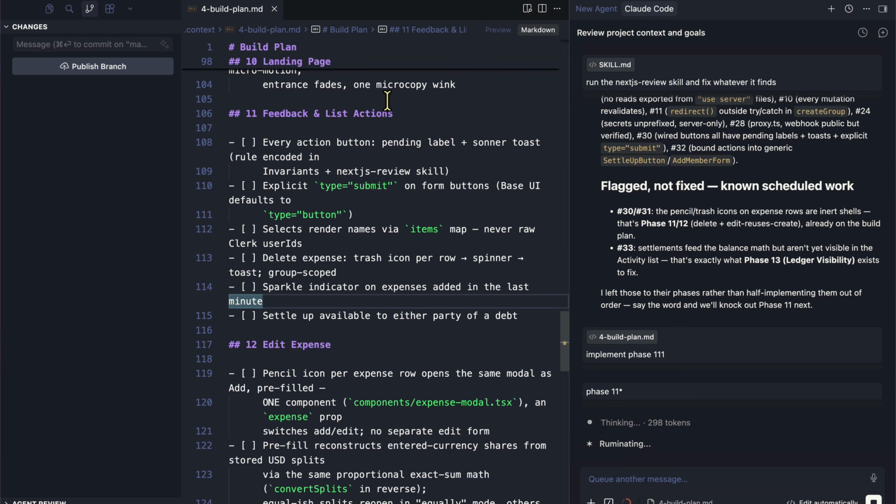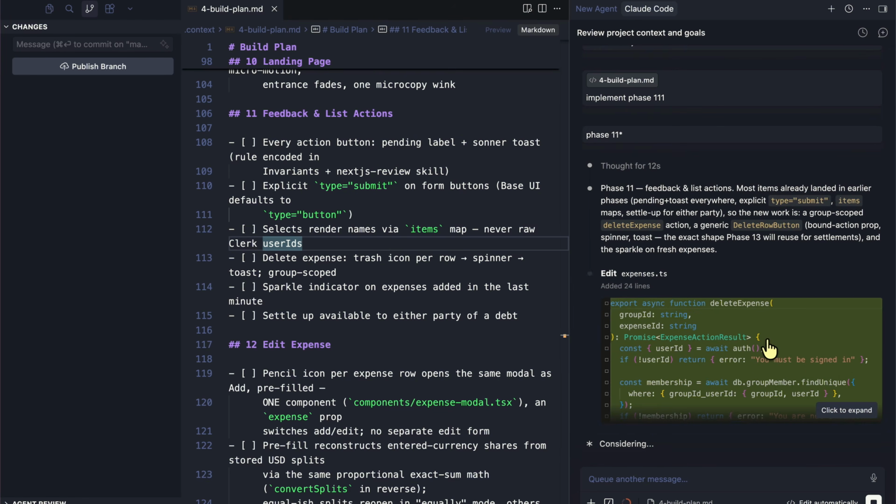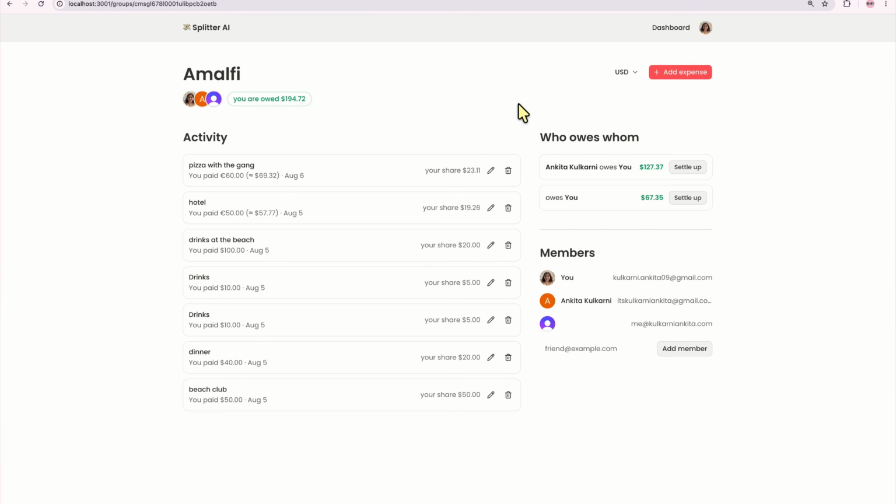And you can add feedback as part of the build plan too. I've just added that in so that you know how we could iteratively work on it. So most items are already in earlier phases, right? But delete expense isn't, so it's going to add that for us. So when you press on delete, it should actually delete it.